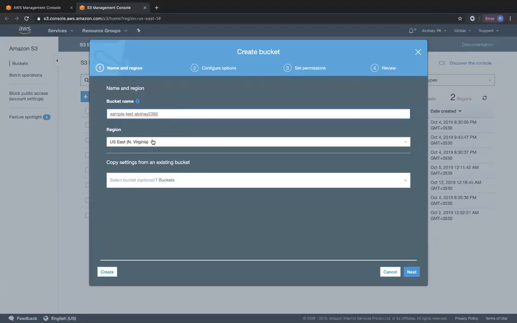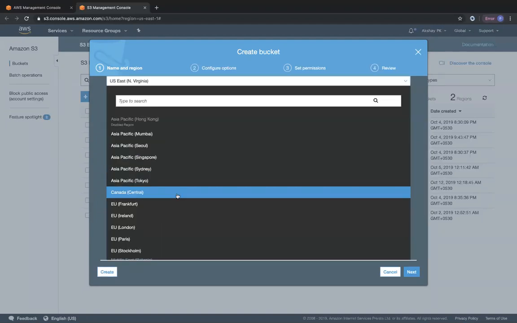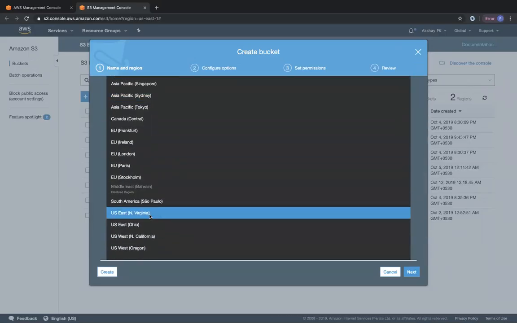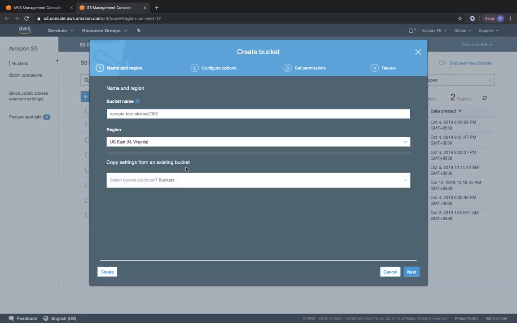And then you can see over here that S3 is global, which is denoted on top, but all your buckets are regional. So you can ensure that you place your buckets in the regions that you want. Okay. So I'm going to go ahead and choose the Northern Virginia region itself. And it shows you over here that you can copy any settings that you want from an existing bucket. So if you want to copy some of the properties that you set on some of the other buckets to this particular bucket, you will be able to do that. We are not going to do that.